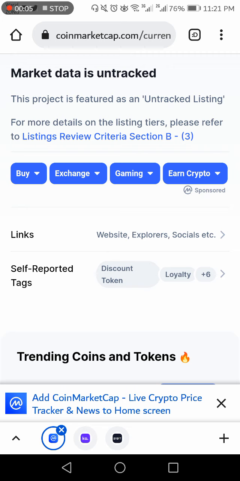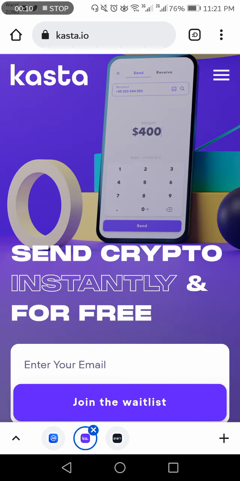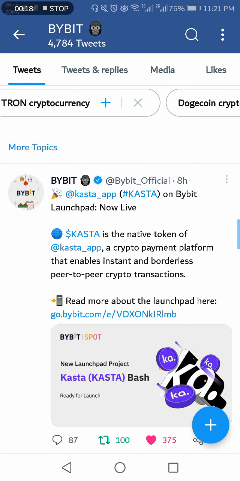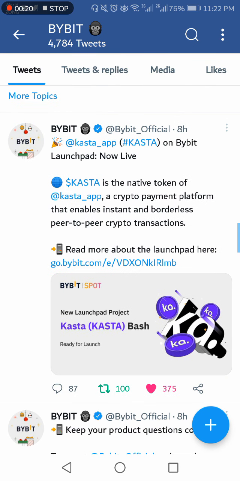So today I have very good news for you. Finally, Kasta is launching their IEO, initial exchange offering, on Bybit exchange. Eight hours ago, Bybit tweeted a post in which they said Kasta will be live on their launchpad. This is huge news for Castians. This is very big news.